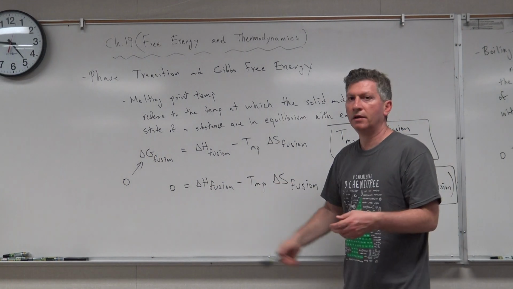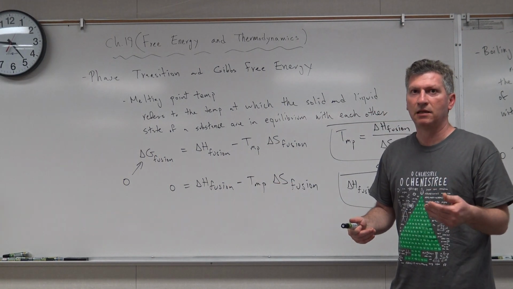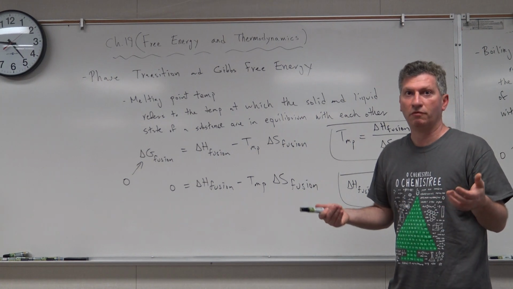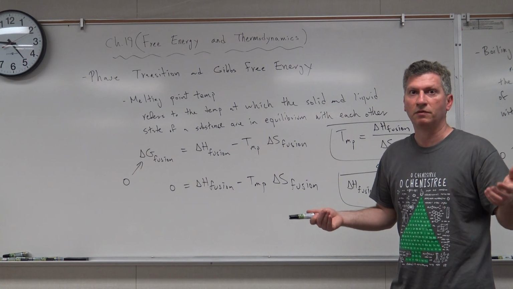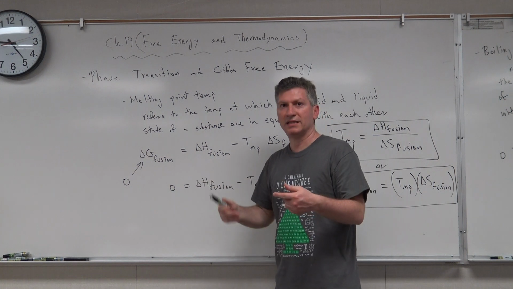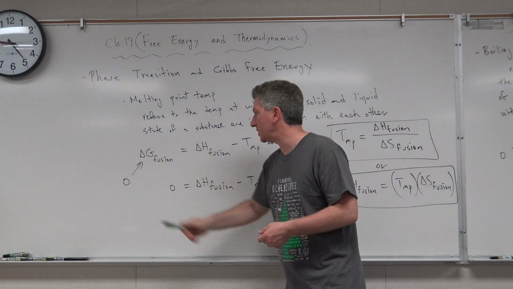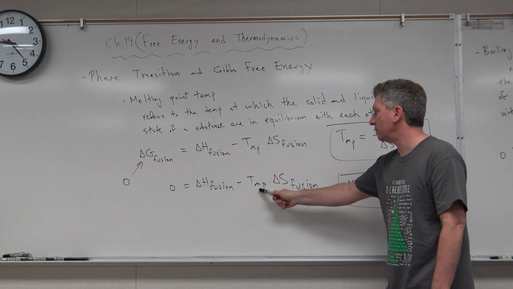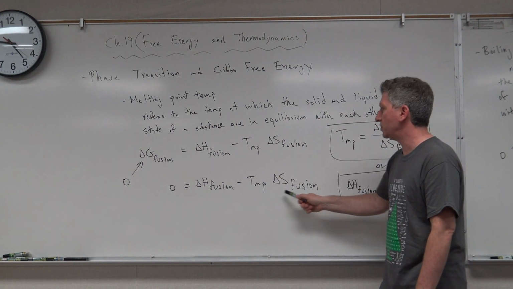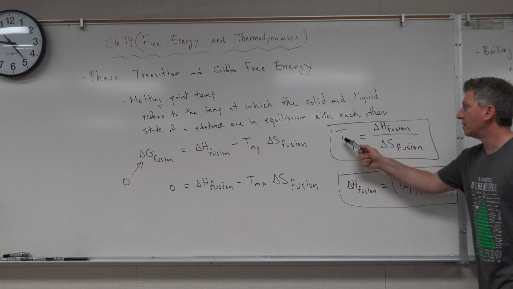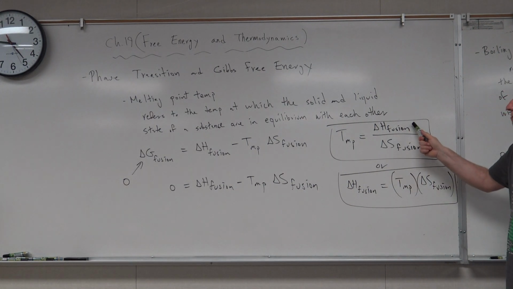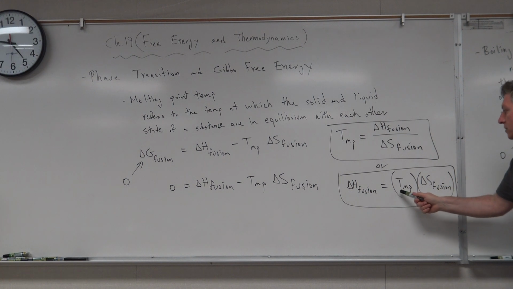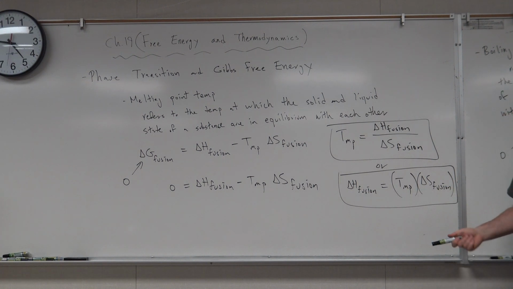So remember, a system that is at equilibrium neither increases nor decreases the overall entropy of the universe, so delta S universe will be 0, and delta G is minus T delta S universe, so therefore this will be 0. Because of that, delta G fusion, which is delta H fusion minus melting point temperature times delta S fusion, equals 0. And so that means that the melting point temperature is the ratio of delta H fusion over delta S fusion, or delta H fusion is equal to T melting point times delta S fusion.